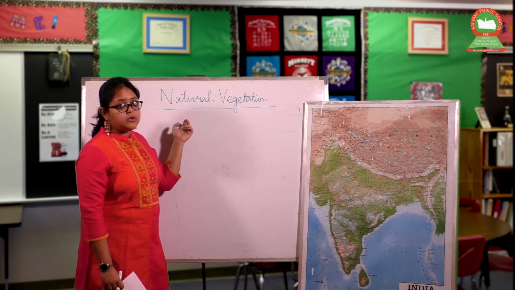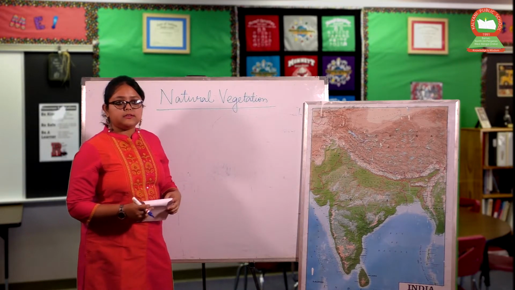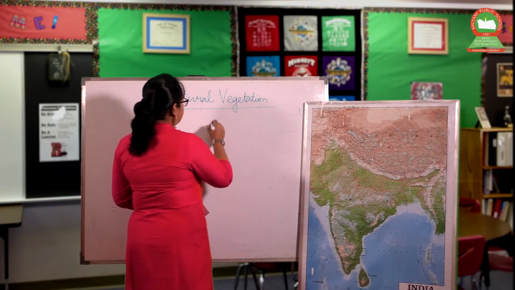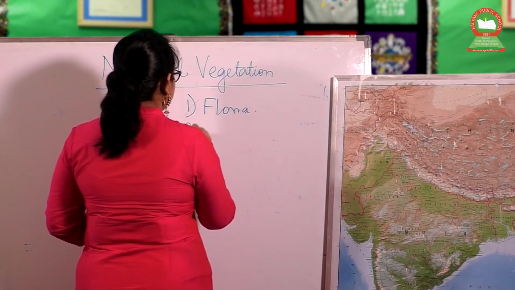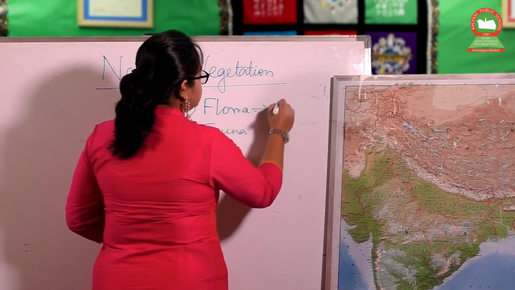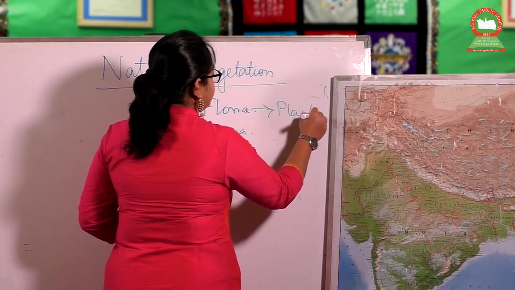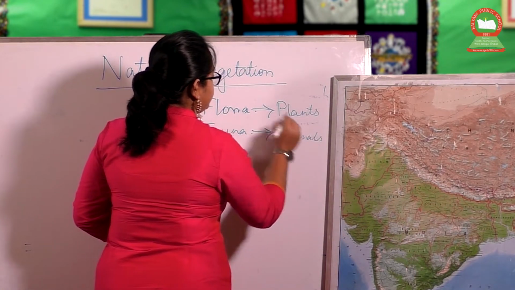There is no human interference. When we are talking about natural vegetation, there are two terms, and they are flora and fauna. Flora talks about the plant kingdom and fauna talks about the animals.